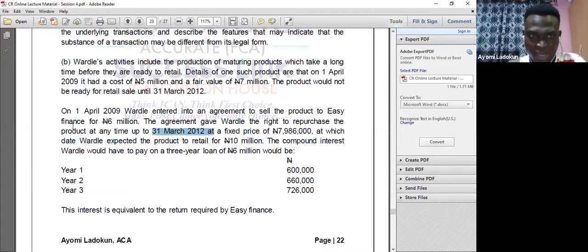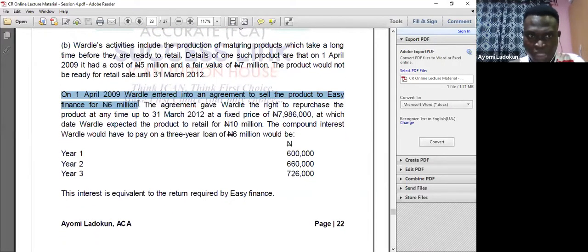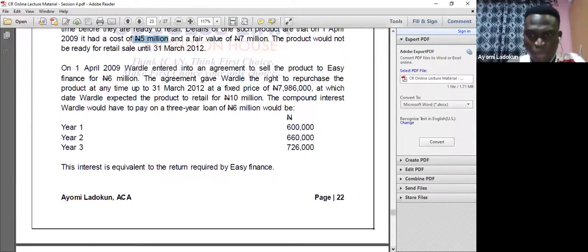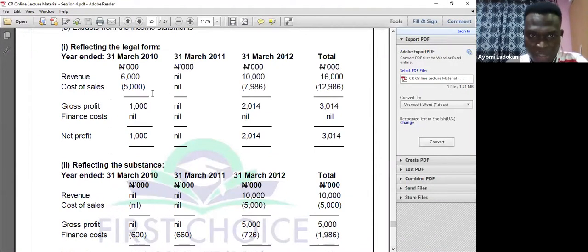They entered the agreement on 1st April 2009 to sell the product to Easy Finance at 6 million. That's where you have that. The cost of sales is 5 million as at that date. So that's how you have the cost of sales and the finance cost that they need to repay.